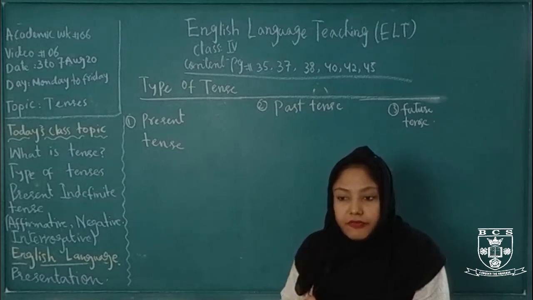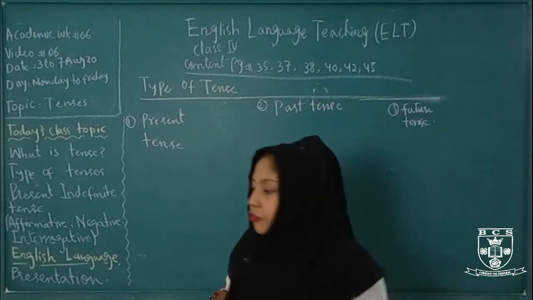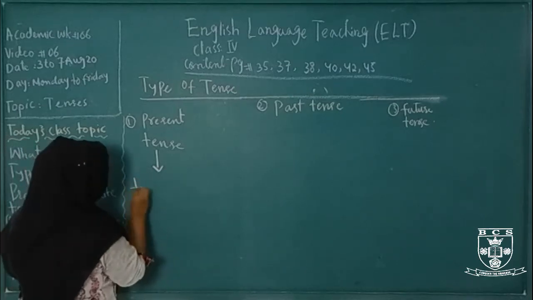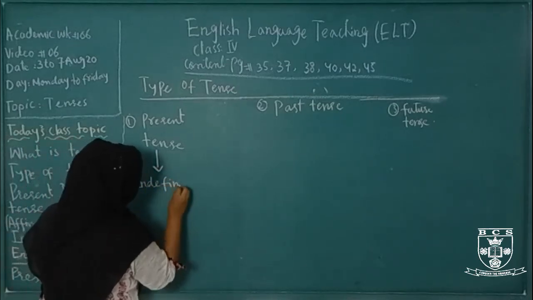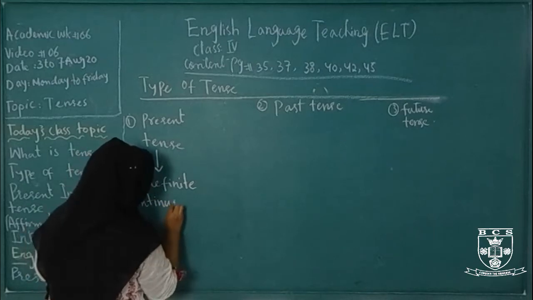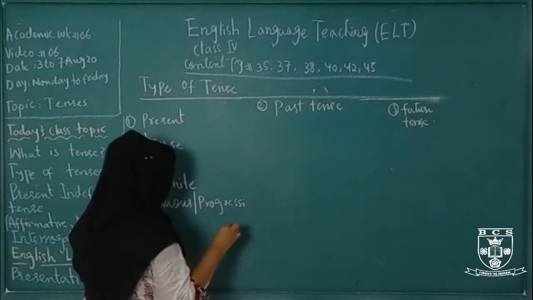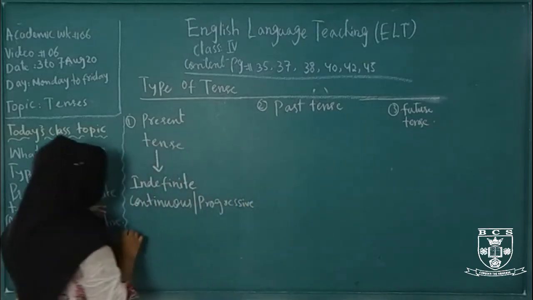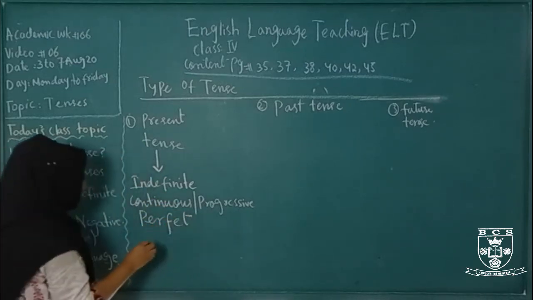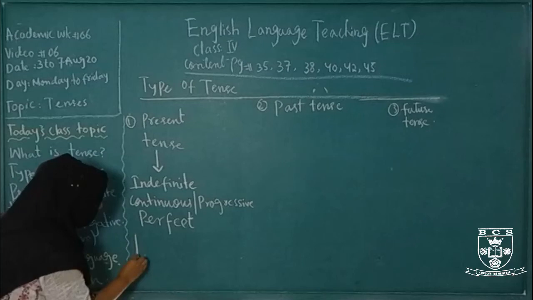Now each of these 3 tenses is divided into further 4 parts. For example, indefinite, continuous or progressive, perfect, and perfect continuous.